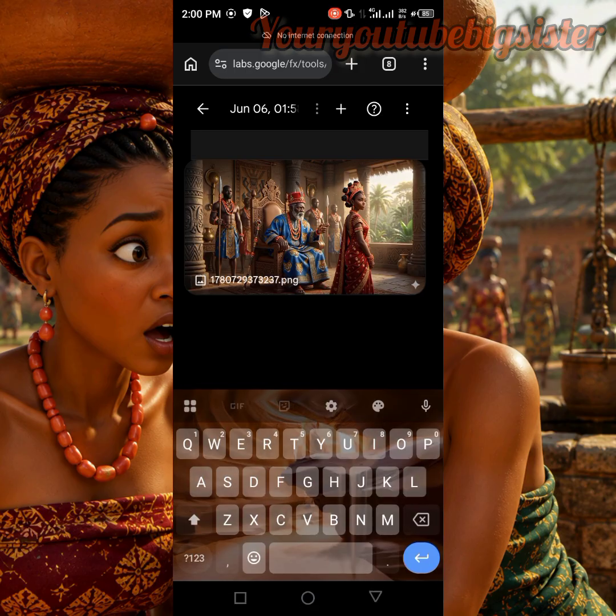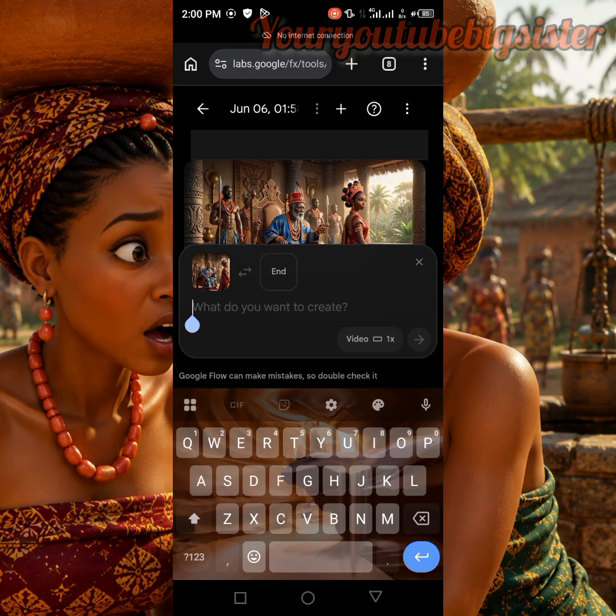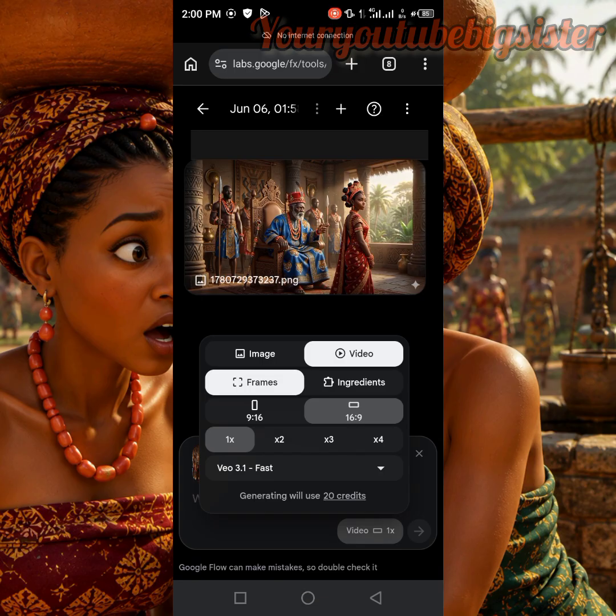Before pasting our prompt, I want to show you something. Make sure that you check this setting because we are making use of the free version. Remember, they give credits that you can use to generate your videos. Generating this, as you can see, can take 20 credits. So please make sure you make use of the credits wisely.